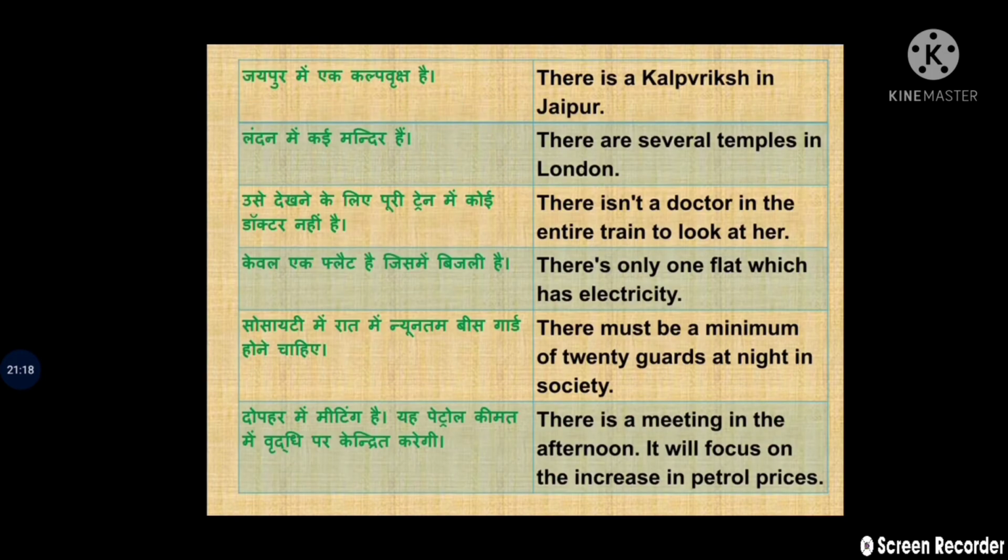Similarly, next, there is a Kalpa Vriksha in Jaipur. There are several temples in London. There isn't a doctor in the entire train to look at her. There's only one flat which has electricity. There must be a minimum of 20 guards at night in society. Clear? Similarly, you can make your own by using there as a pronoun.